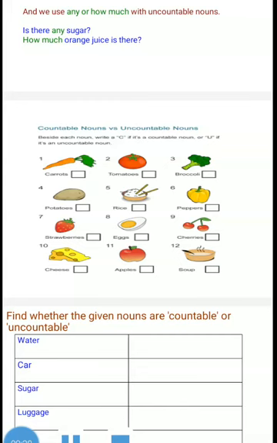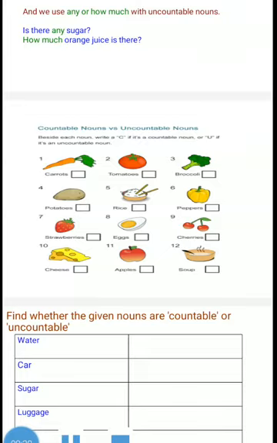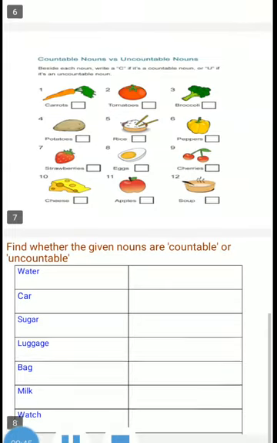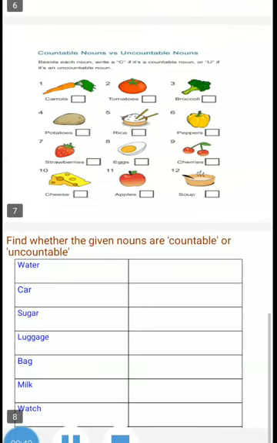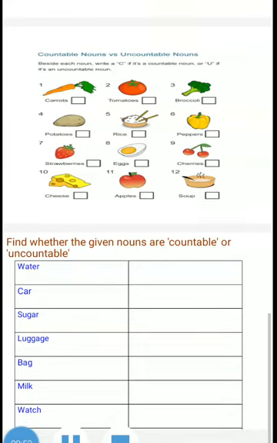You have to have less sugar, less, little, more, some. So it is uncountable. Again, luggage, baggage are uncountable. The luggage is heavy. The baggage is heavy. But the word bag is countable. I bought 2 bags yesterday. The bags in the mall are excellent. Next, milk, like juice, soup, milk is also uncountable.